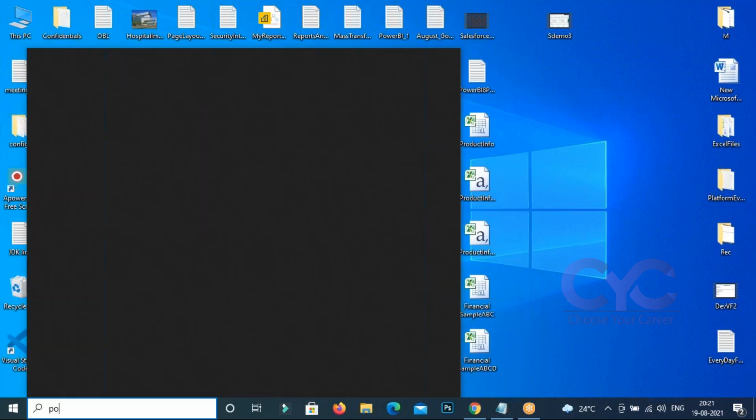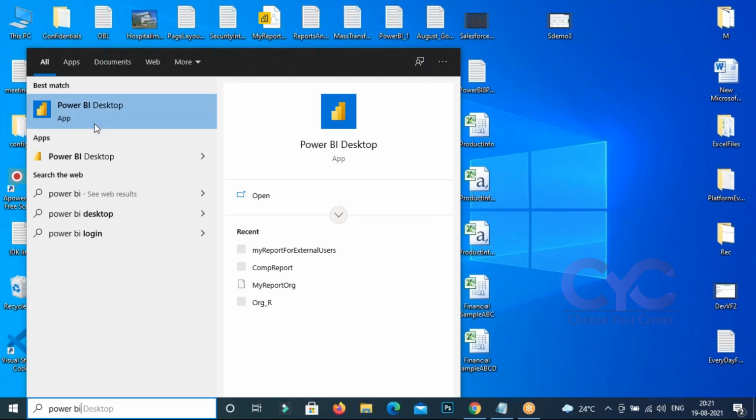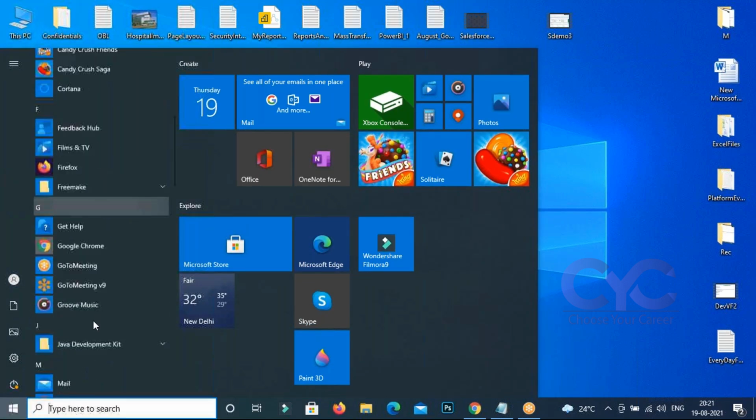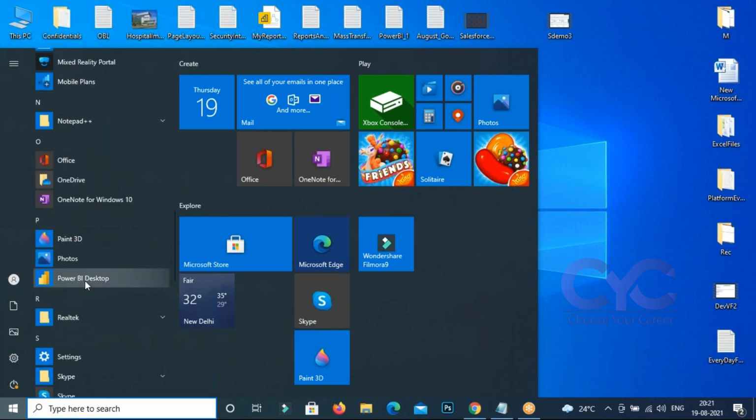You can search for Power BI. Look at that, here also you can search. Anyone you can choose. In the search you can find it, or in the menu button also you can find it. Power BI is there. Finally, you can open this Power BI.